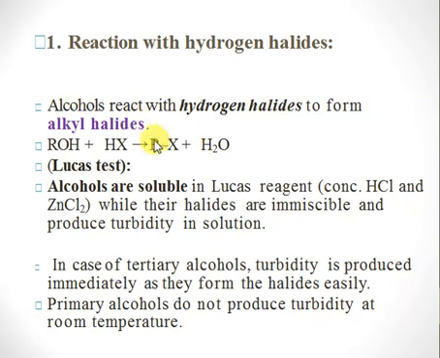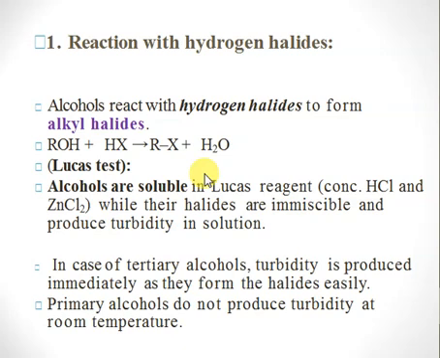This reaction is important because we can differentiate between primary alcohol, secondary alcohol, and tertiary alcohol by this reaction. What we do is that the primary alcohol, secondary alcohol, or tertiary alcohol are taken in 3 different test tubes. We add zinc chloride and HCl in all of these test tubes, right?